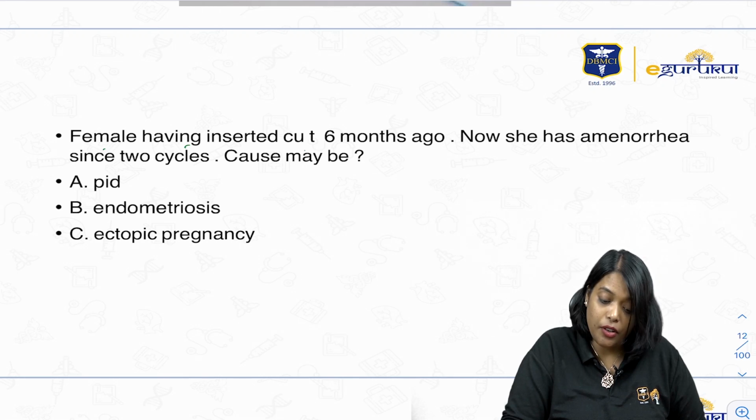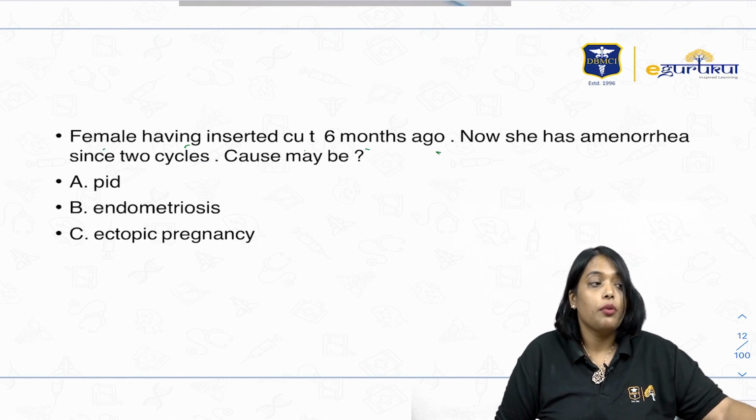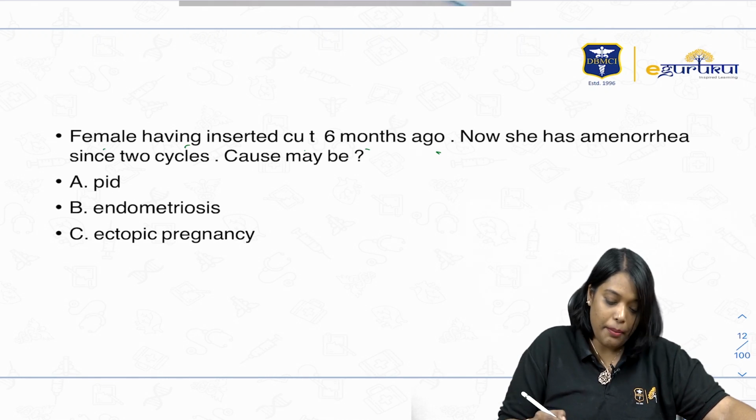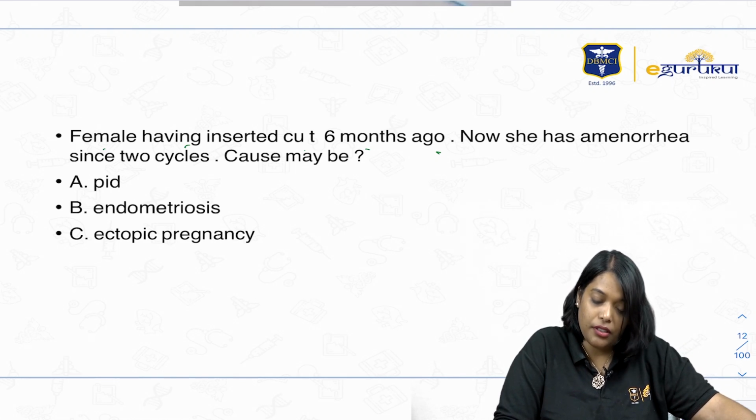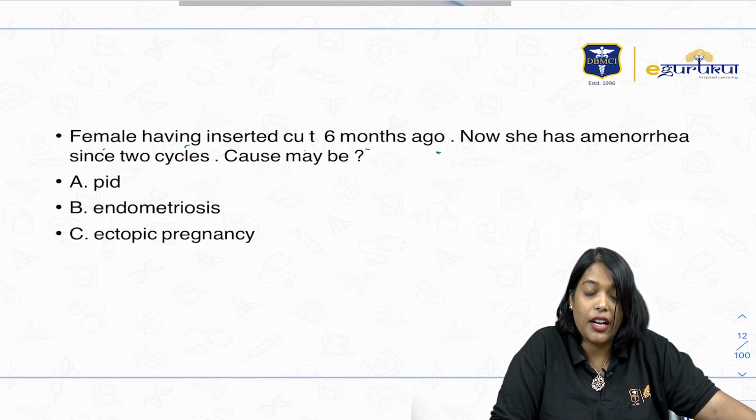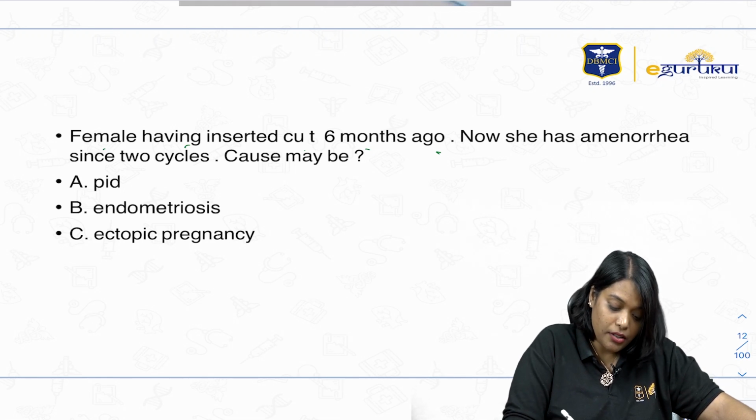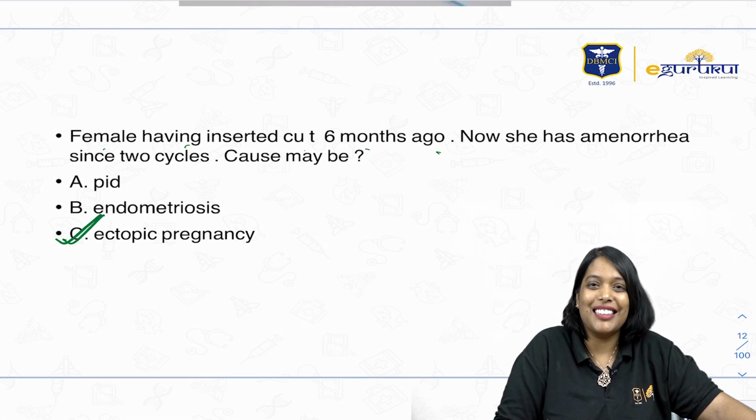A female having inserted copper T 6 months ago, now she has amenorrhea since 2 cycles. What could be the reason? So when somebody has amenorrhea after copper T insertion and that too for 2 months, that means there is failure of contraception. And failure of contraception results in usually ectopic pregnancy. So this is an ectopic pregnancy, right?